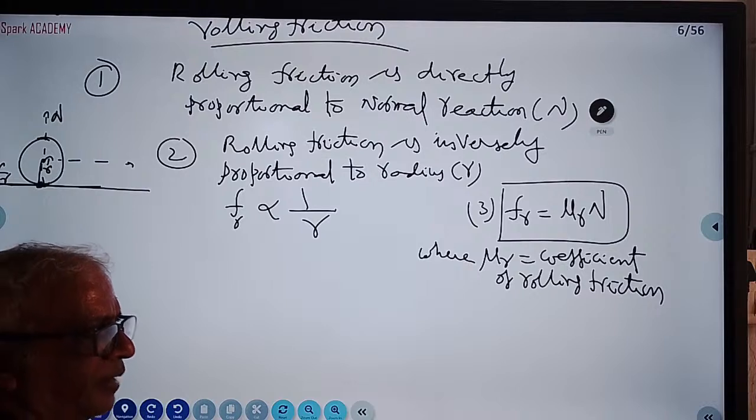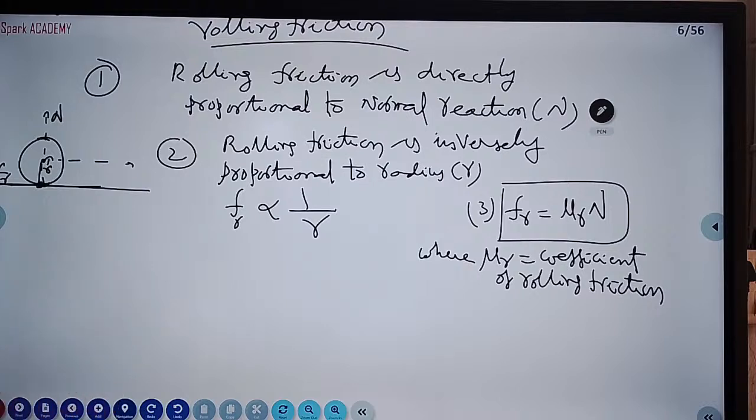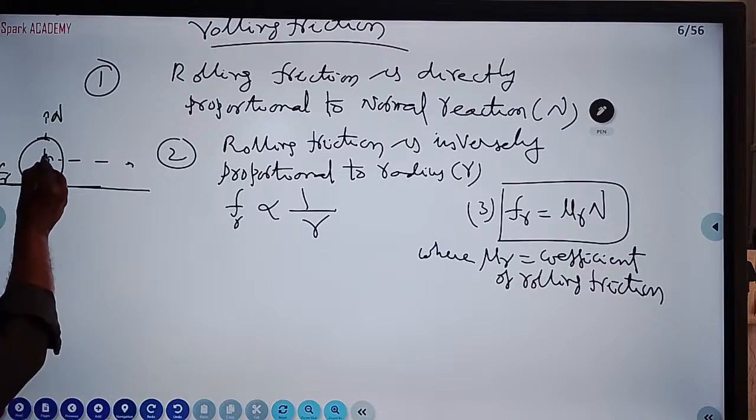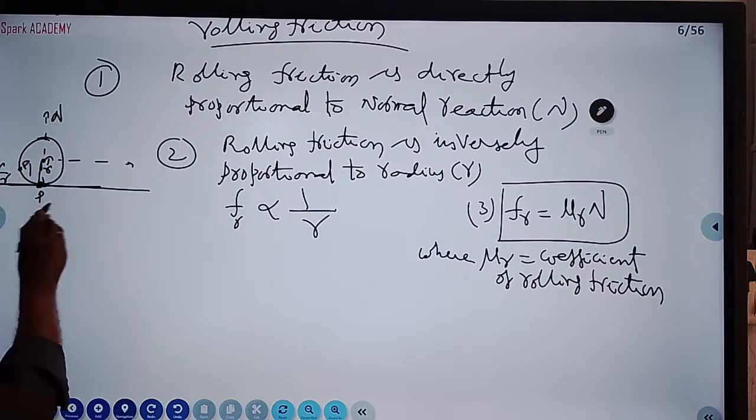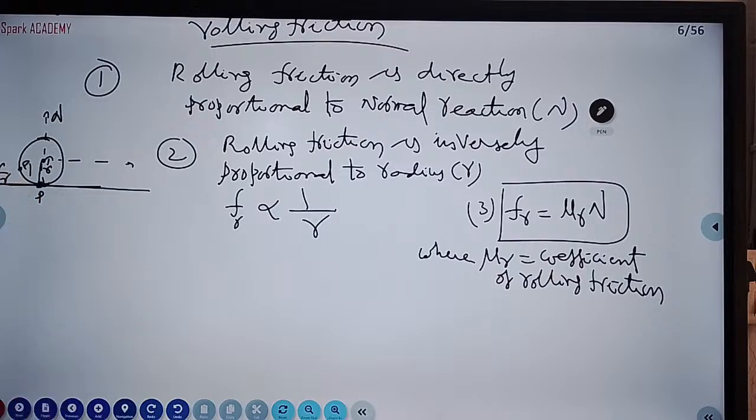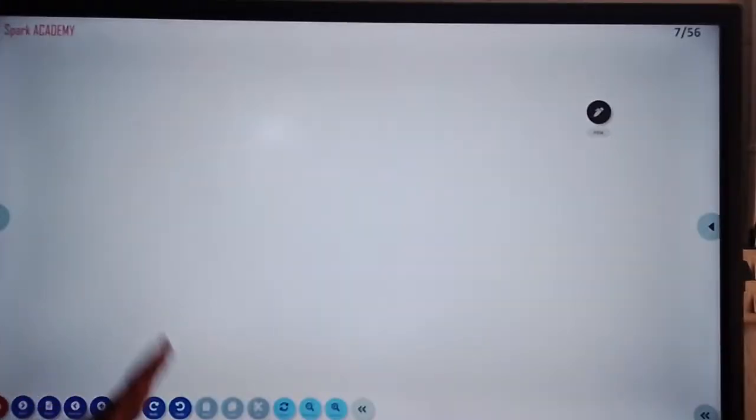It depends mainly on radius, because whenever a wheel is rolling, it deforms the surface. The lower part of the wheel tire will get deformed, and the road also gets deformed. Due to this, friction is created. The point of contact is P, then some other point P1 comes into contact. This is called loss of rolling friction, which is very, very important for you.